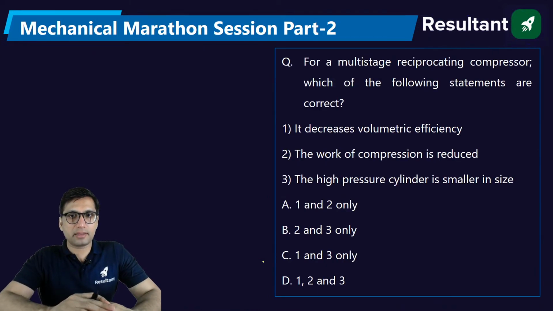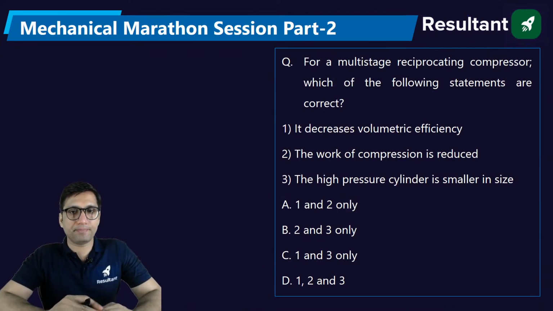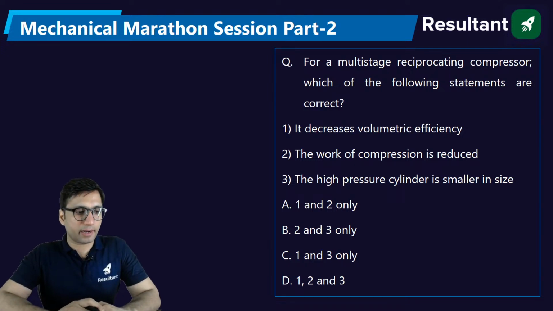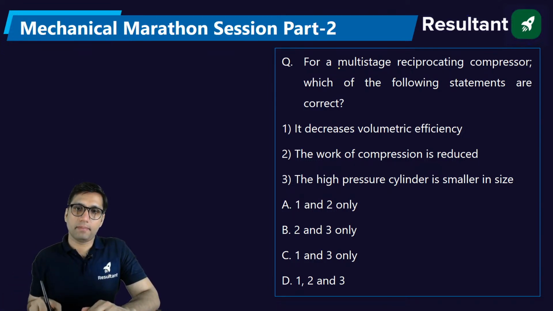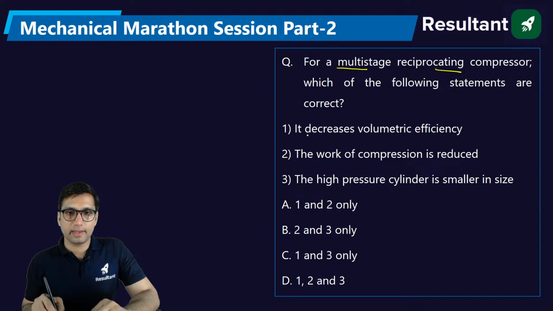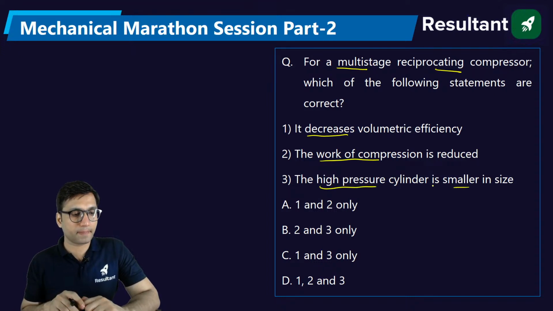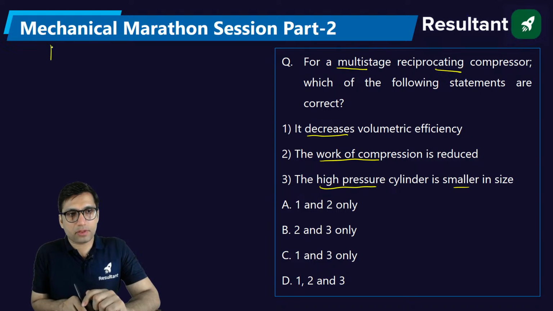Next, for a multi-stage reciprocating compressor, which of the following statements are correct? Multi-staging in reciprocating compressor, which of the following statements are correct? It decreases the volumetric efficiency, the work of compression is reduced, the high pressure cylinder is smaller in size. What is the purpose of multi-staging in compressor?